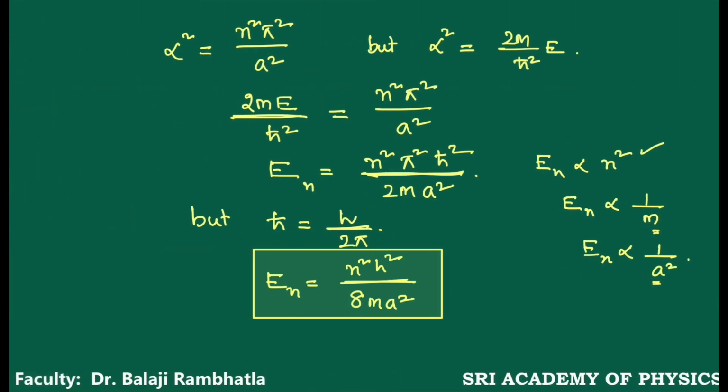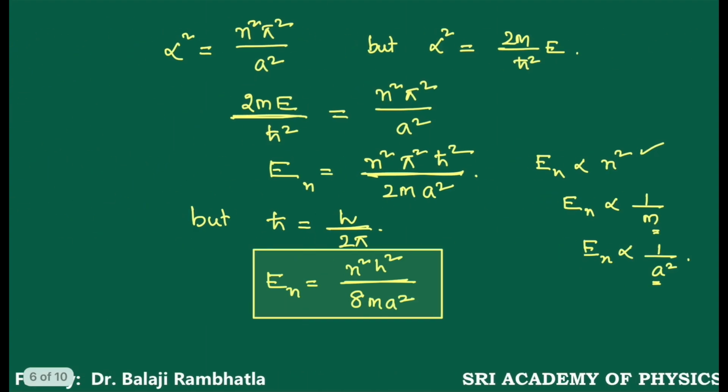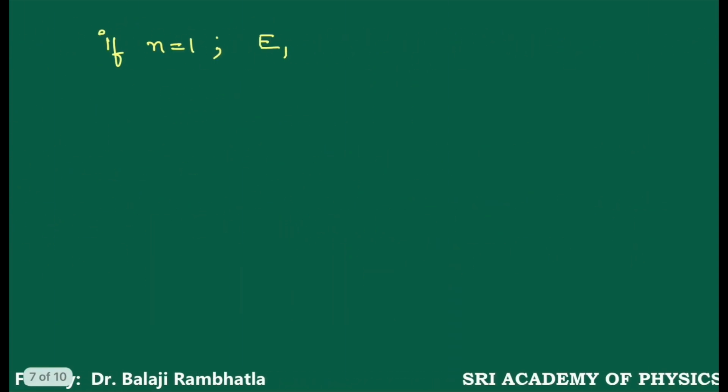If n is equal to 1, what happens? E1 is equal to, in this formula, if I put the n value as 1, what do I get? h square by 8ma square. E1 is h square by 8ma square.